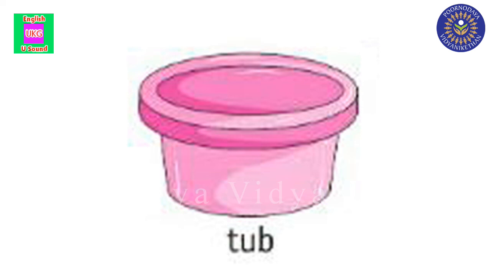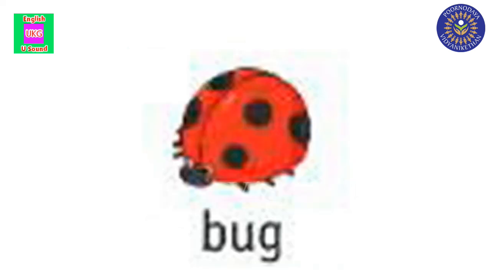Here it is. What is this, children? Tub. Very good. What is the spelling? T-U-B. What is the sound here, children? Up sound. Very good, children. Now, I'll show you one more picture. See this, children. What is this? Bug. Very good. B-U-G. Bug. What is the sound here? Ugh sound. Did you understand, children?